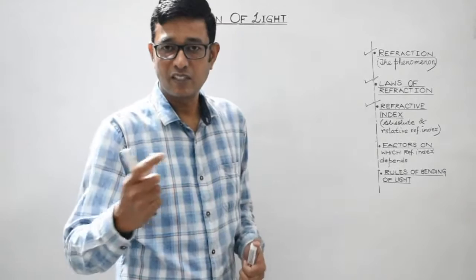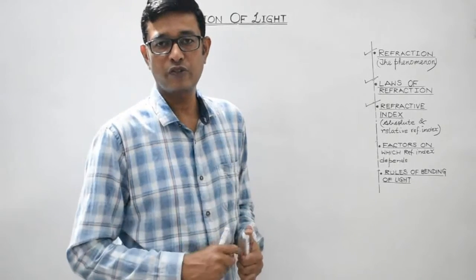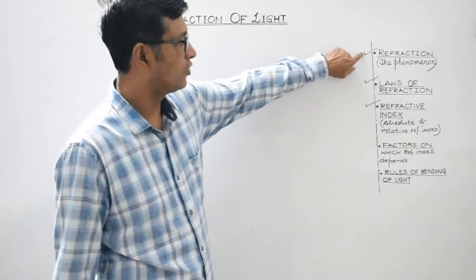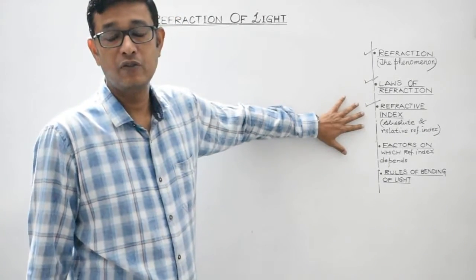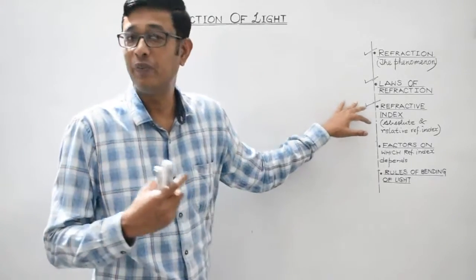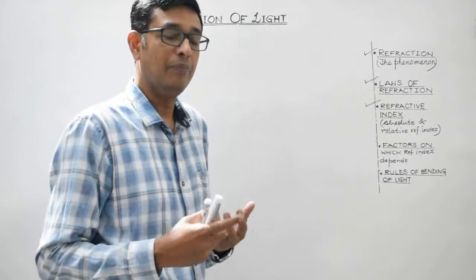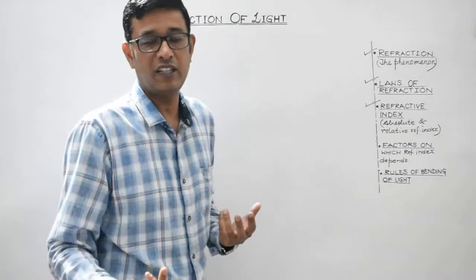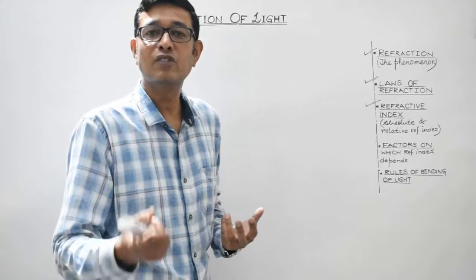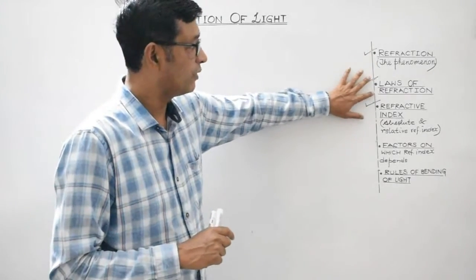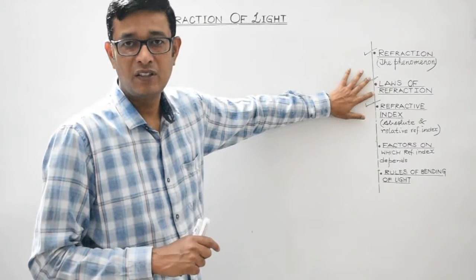We have already started with the fresh topic of refraction of light, and in the previous lecture we have discussed these three topics in detail. We have discussed the phenomenon of refraction of light. It is basically the phenomenon of bending of light, or the change in the velocity of light, whenever light travels from one medium to another medium. Then we have discussed laws of refraction as well.